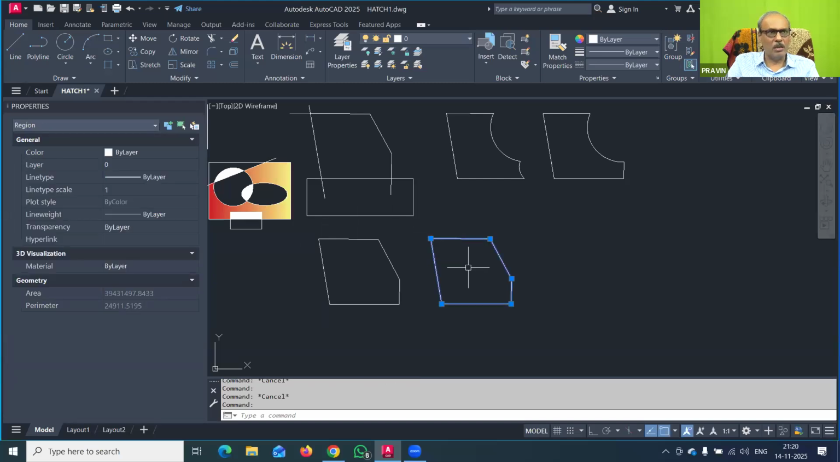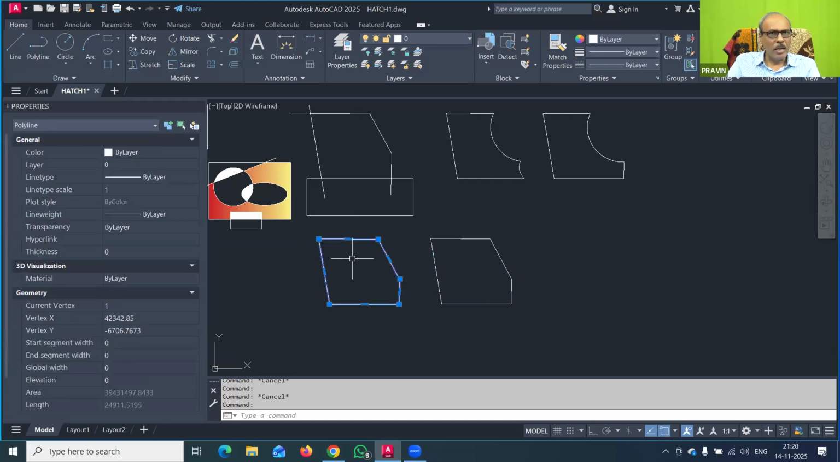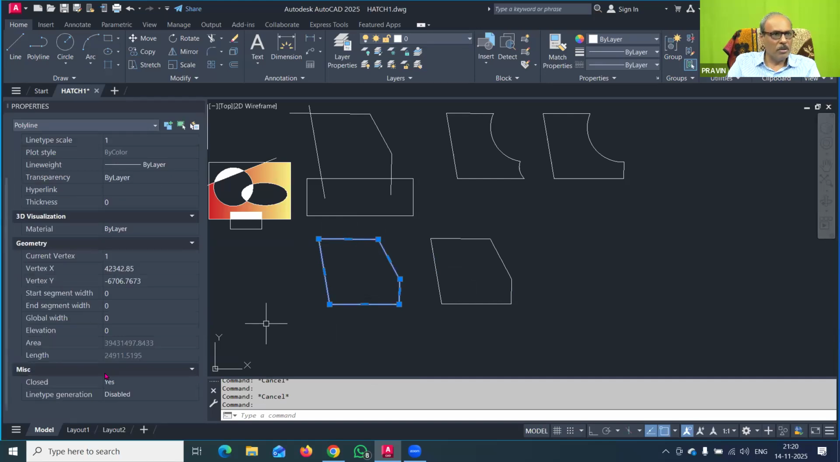So this is a region. You have to remember the difference in the properties. Here you can change the thickness of the polyline. You can edit these, and so many options are available here. Global width and all these properties are available.